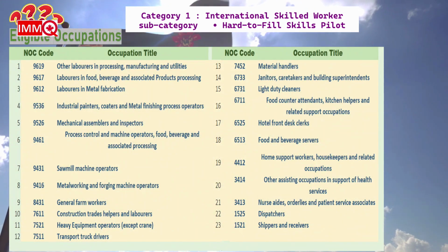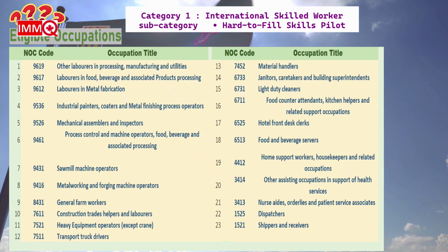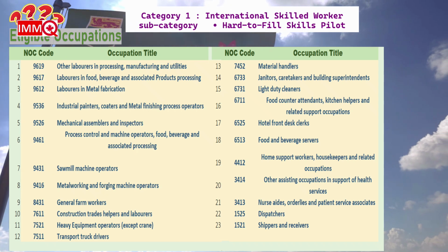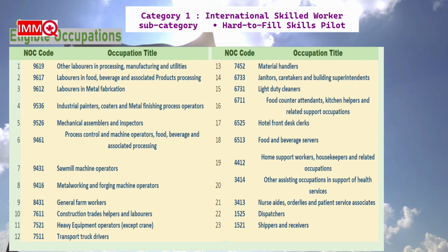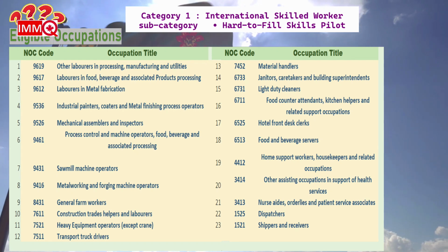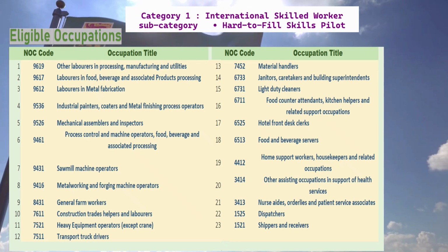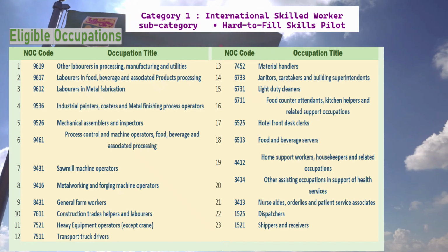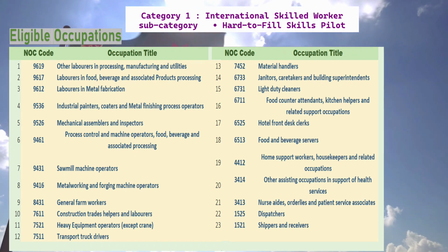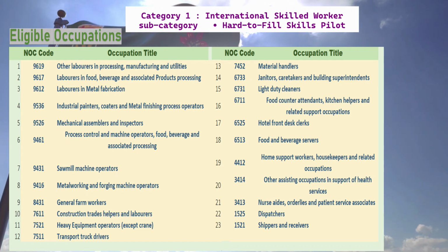NOC Code 9619. Other laborers in processing, manufacturing and utilities. 9617. Laborers in food, beverage and associated products processing. 9612. Laborers in metal fabrication. 9536. Industrial painters, coaters and metal finishing process operators. 9526. Mechanical assemblers and inspectors. 9461. Process control and machine operators, food, beverage and associated processing.